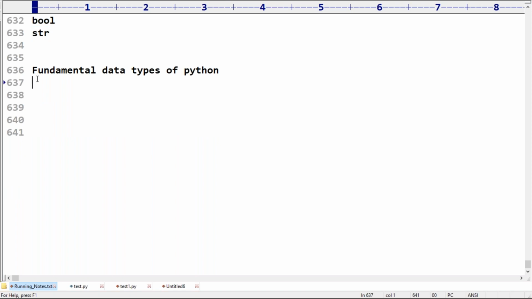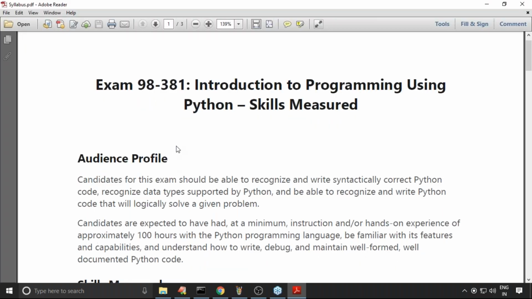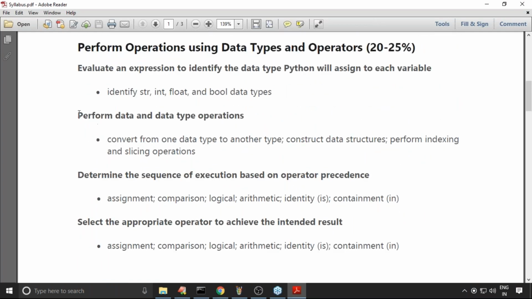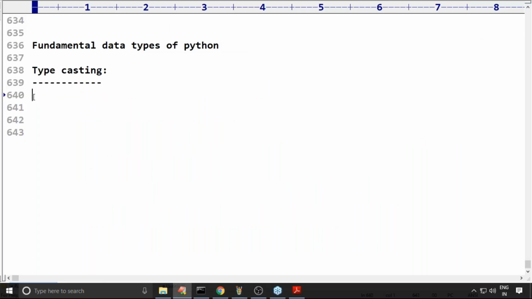Now the next very important concept, typecasting, we have to discuss. It is very important for the exam. If you observe the exam syllabus, they are always expecting: perform data type operations, convert from one data type to another data type. N number of questions you can expect from this area. That's why please make sure you have clear clarity about this terminology.